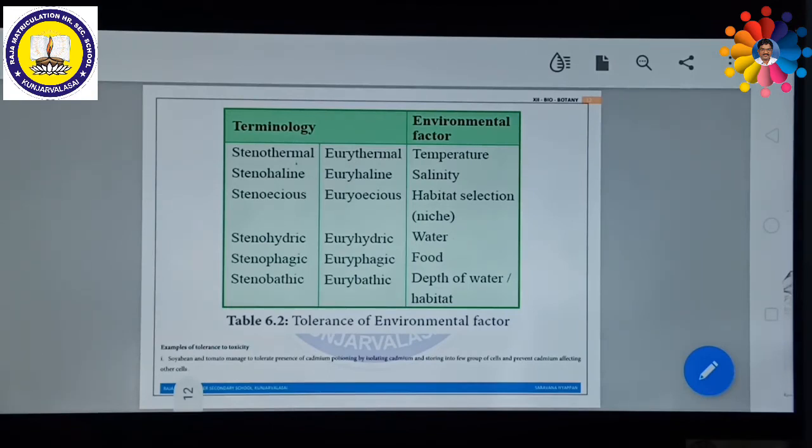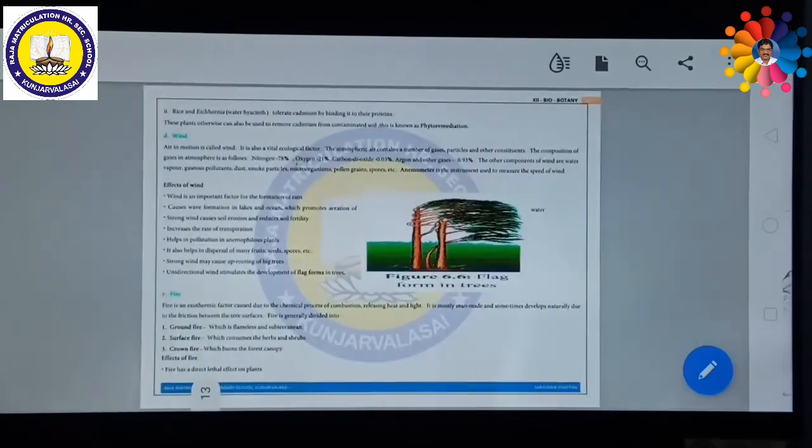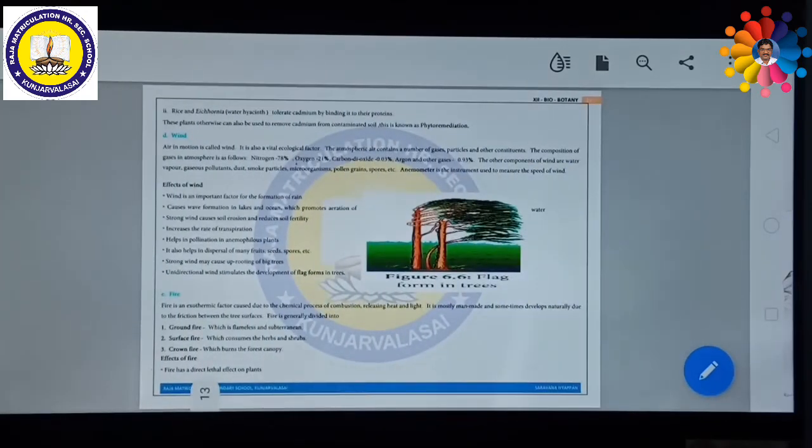So these are various conditions. Soya bean and tomato manage to tolerate the presence of cadmium poisoning by isolating cadmium and storing it in a few groups of cells, and prevent cadmium from affecting other cells. In such a way, they can tolerate toxicity. Some plants like rice, paddy plant, and Iconia, Sahaya Tamara in Tamil, tolerate cadmium by binding it to their proteins.